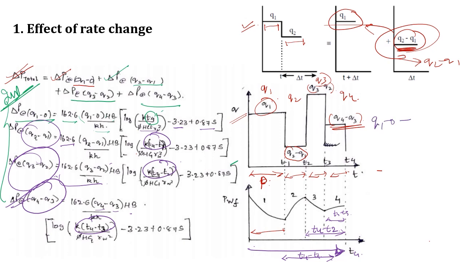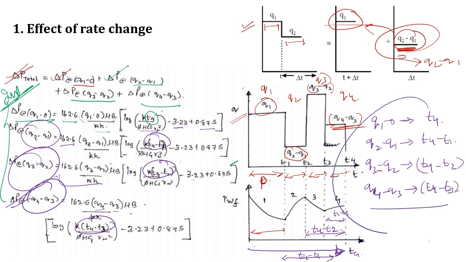For Q1 minus Q0, I am having T4 time. For Q2 minus Q1, I have T4 minus T1 time. For Q3 minus Q2, I have T4 minus T2 time. Q4 minus Q3, I have T4 minus T3 time. Alright, so you need to remember this. This is a very important formula, and it's a GATE level formula, and questions can be asked from this particular concept. Alright, okay, now let's move forward.